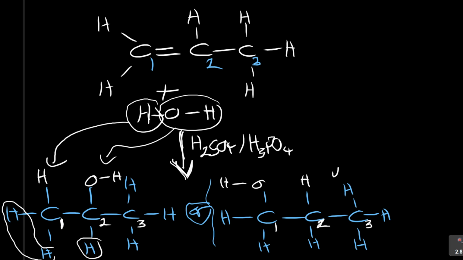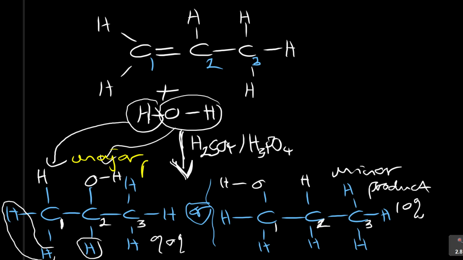So this is the minor product. It doesn't like to be formed. You can find maybe 10% of it, and then 90% will form the major product. This is now our major product, the most product that will be formed.